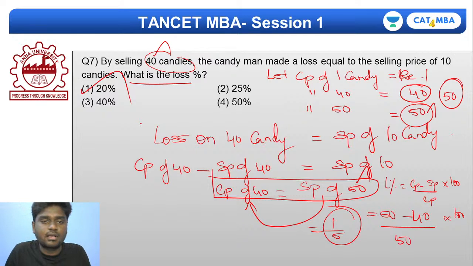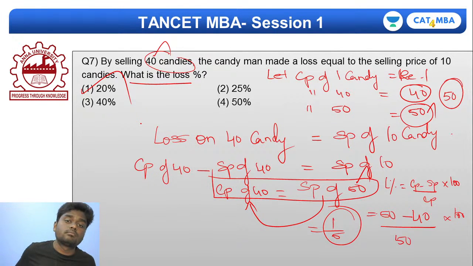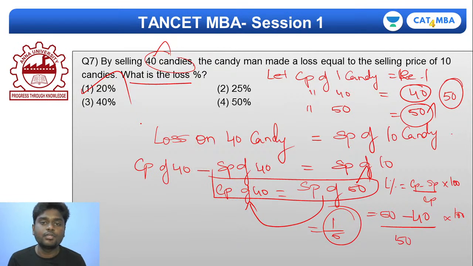Guys, another important thing is that profit and loss is a very easy as well as frequently used topic in various exams. Definitely, if you go through various exams, at least one question will be there in profit and loss. I'm talking about the at least factor. At most, you can get 4 or 8 questions also. So it varies. So make sure you're really confident in profit and loss.